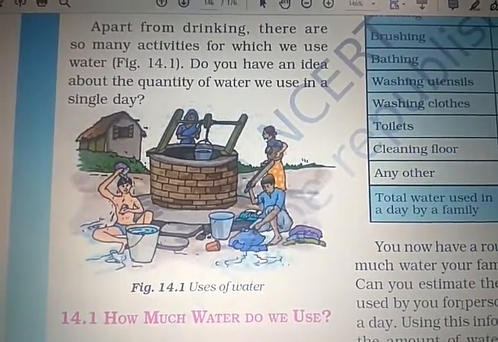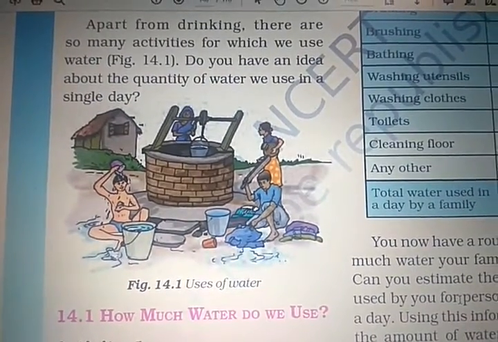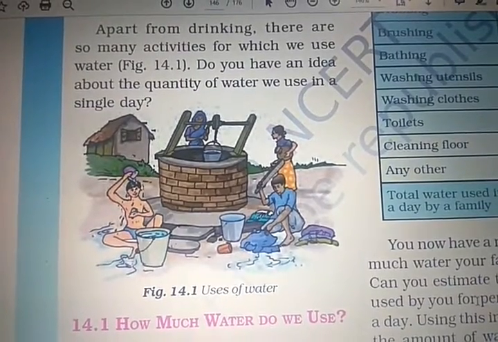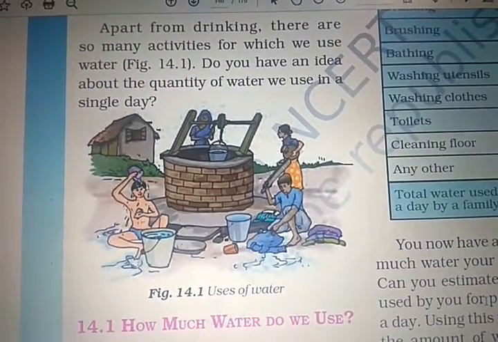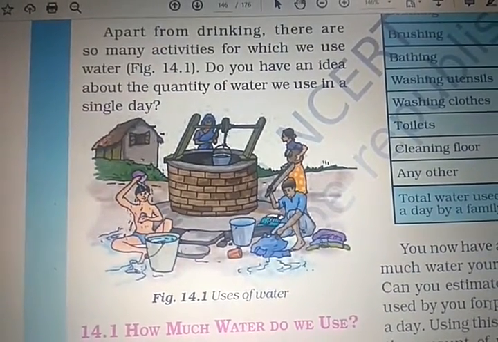But our calculation is within one day how much water we use, correct? And you see that actually there is lots of water on the earth, right?